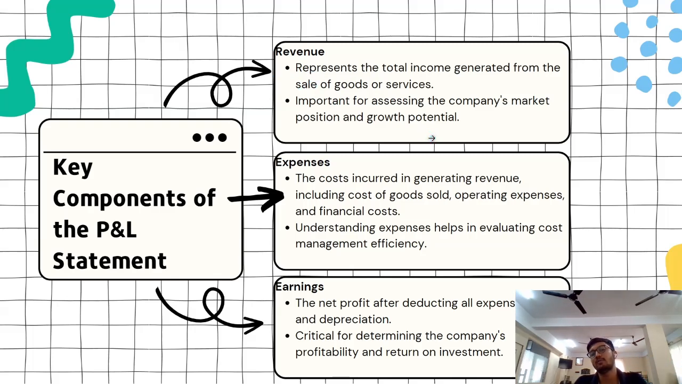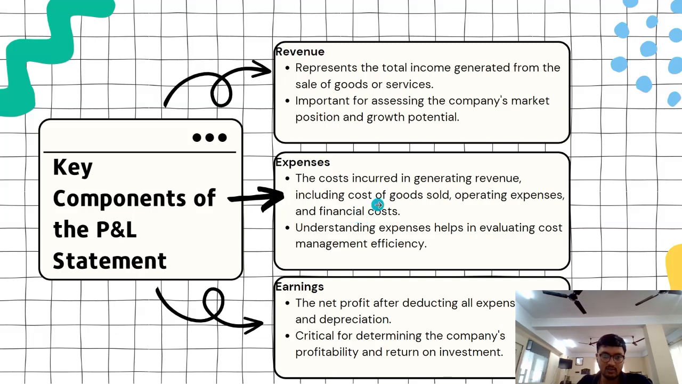So this income is generated from the sale of goods. It's important for assessing the company's market position and growth potential. So if I'm able to sell more and more bottles every year, and if I'm able to make a sustained revenue that is growing at a pace of 10% or 5% over these years, it's a very good sign for a business, because if a company is able to generate revenue, at the end of the day, if it tries to decrease its expenditure, that company will be profitable. And you should stick to companies which have very high revenue, to be very honest.